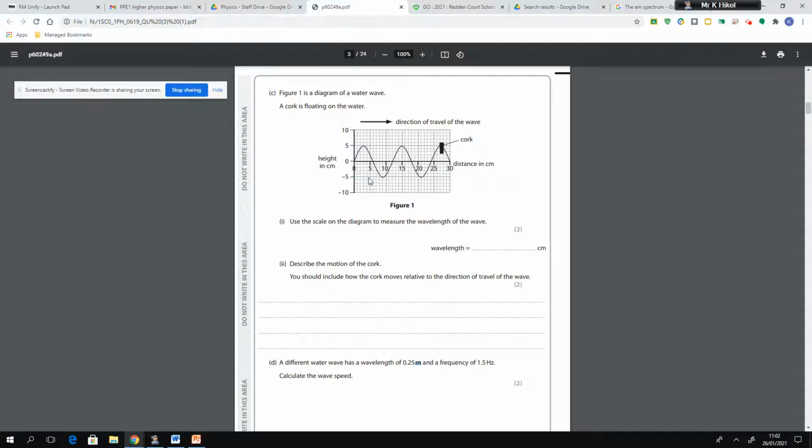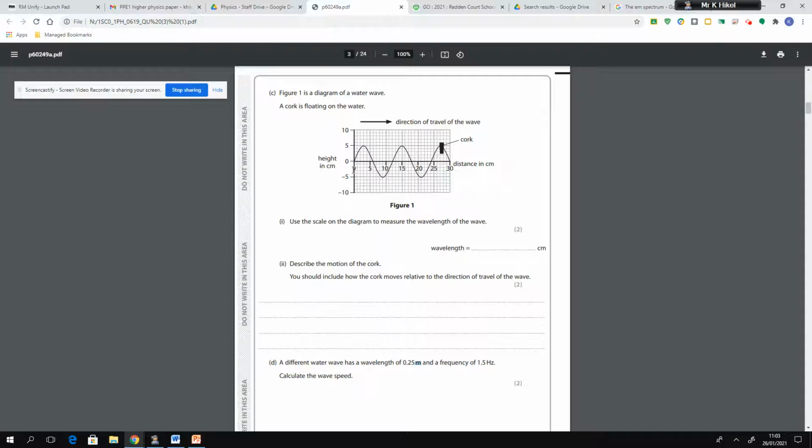The second thing you need to consider is using the scale. Now the question says you must use the scale, and that's exactly what you need to do if you're going to score the marks, the 2 marks for this question. Now, to work out the scale, what we need to think about is how much distance each little line represents in between the larger spaces.